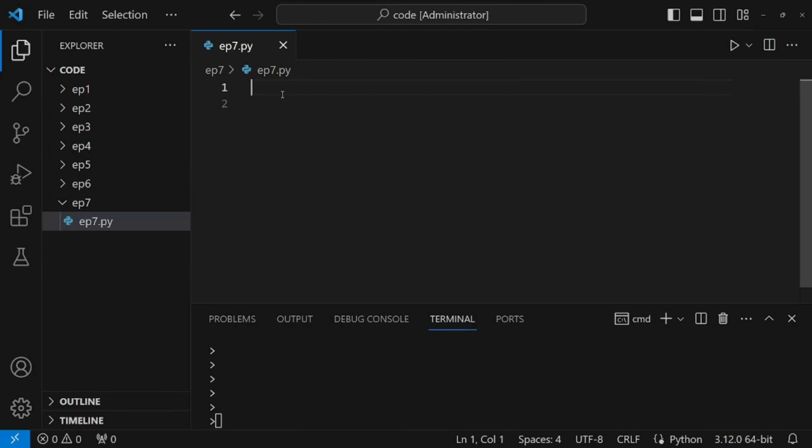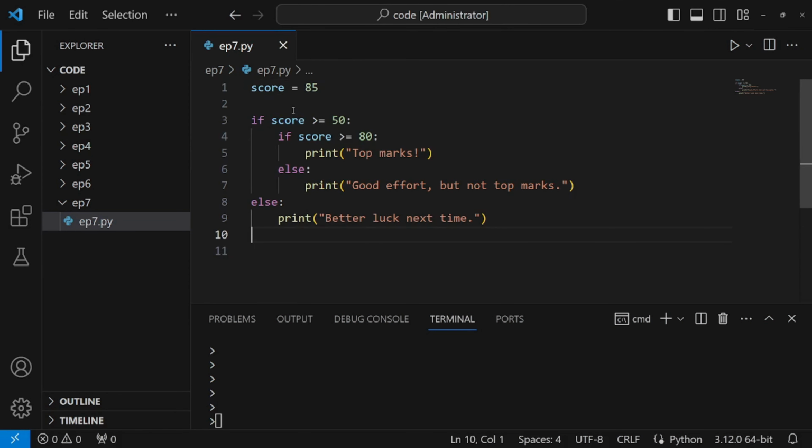Nested if-else statements often rely on Boolean expressions too. They help in making more nuanced decisions. It's like making a series of choices, where each decision leads to a new set of options.